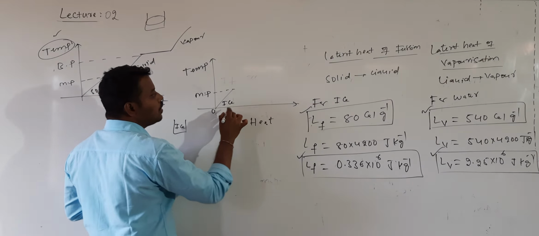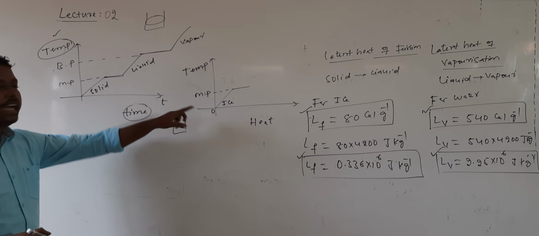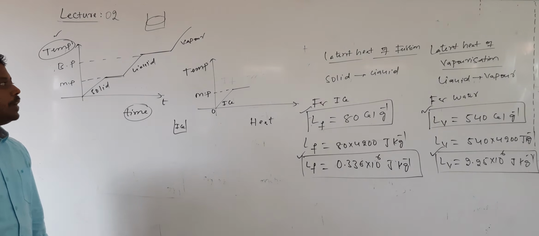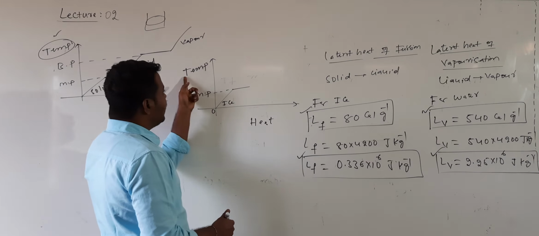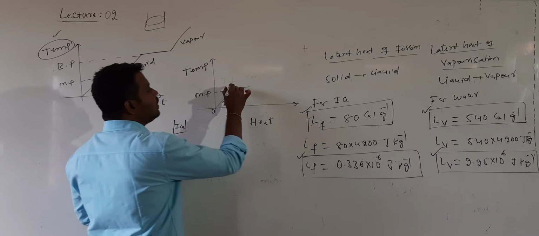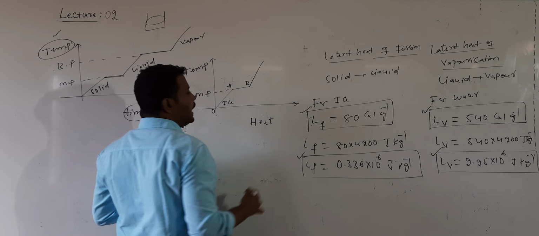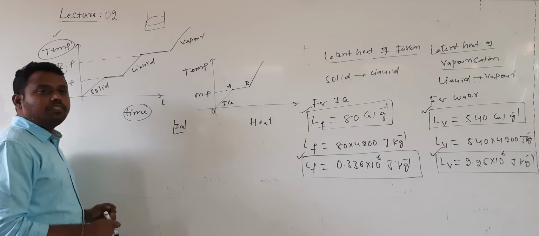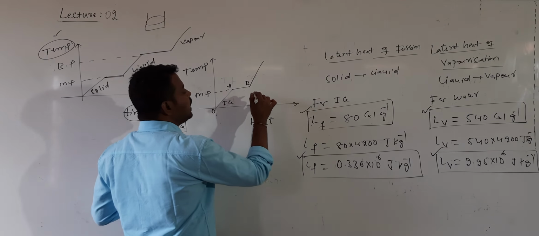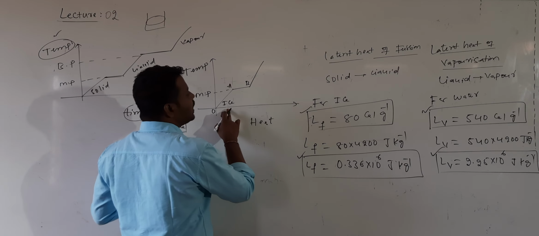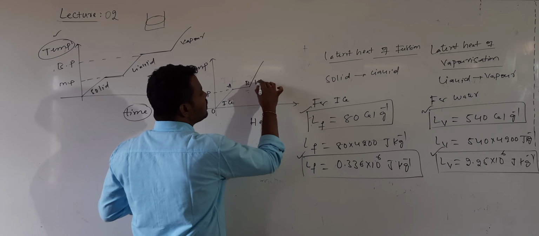Can I call it O? Then thereafter what happens? Temperature remains constant. Though heat is supplied, what happens to the temperature? It remains constant. Can I call this line AB? Then thereafter again, with increasing heat, the temperature will increase. Here the solid will be converted into which state? This ice will be converted into water. The temperature of the water increases.